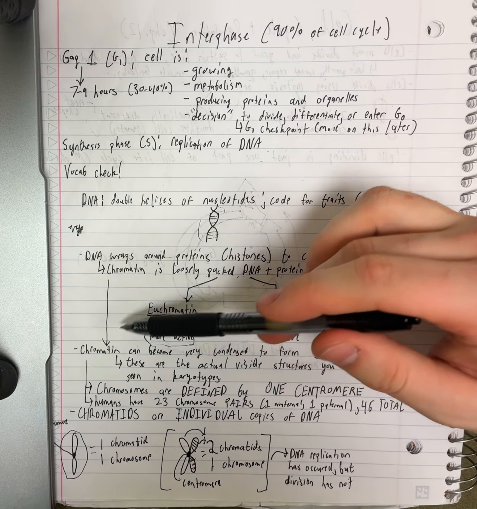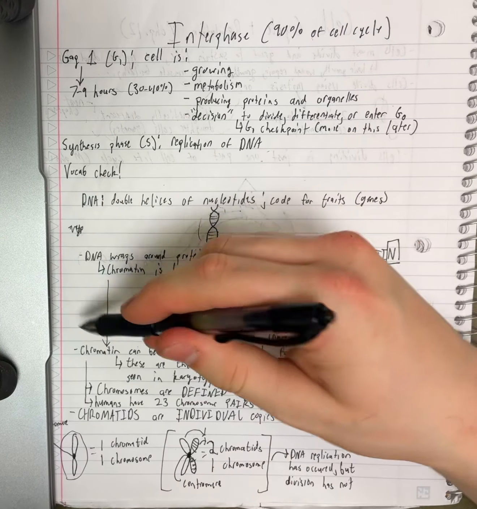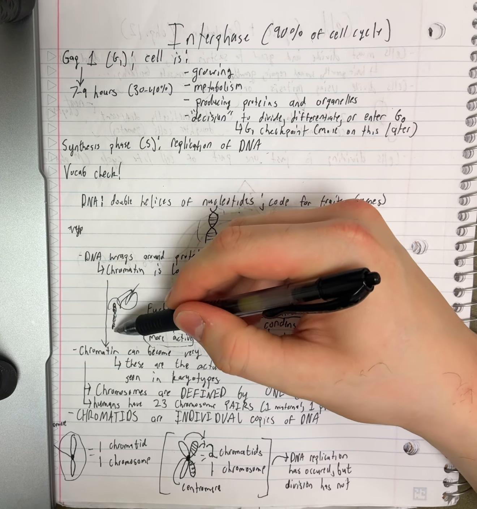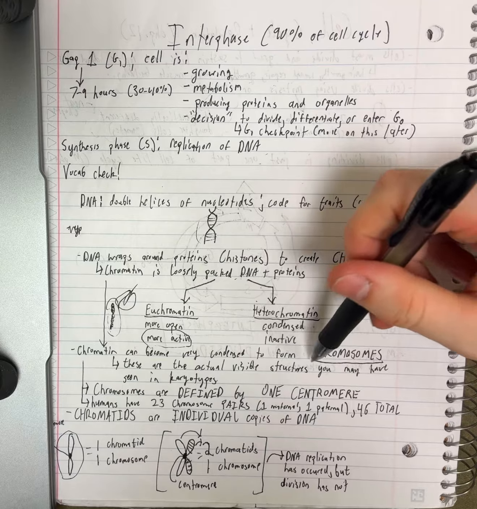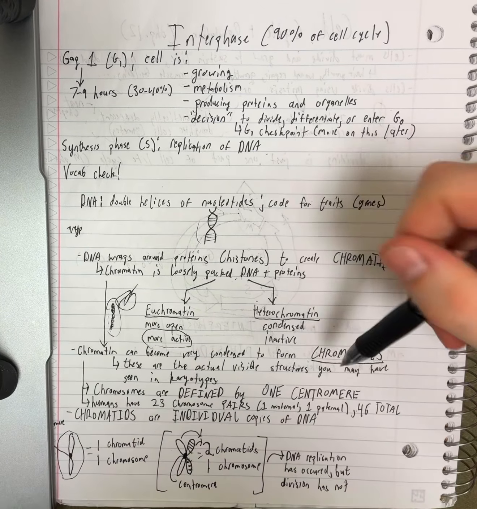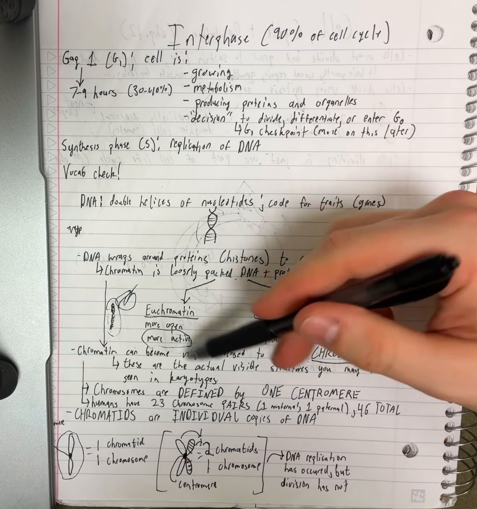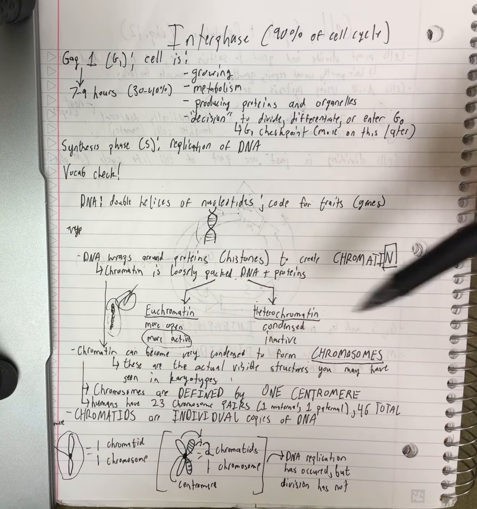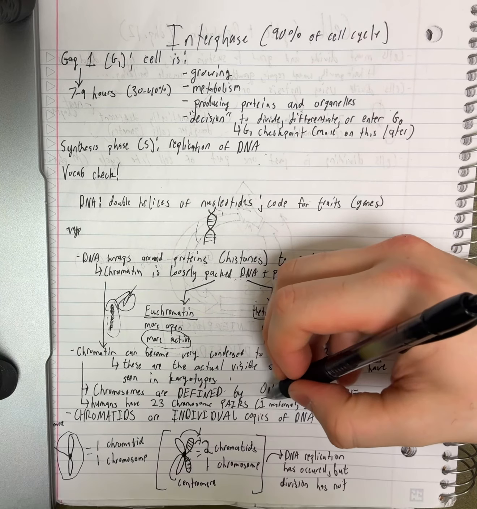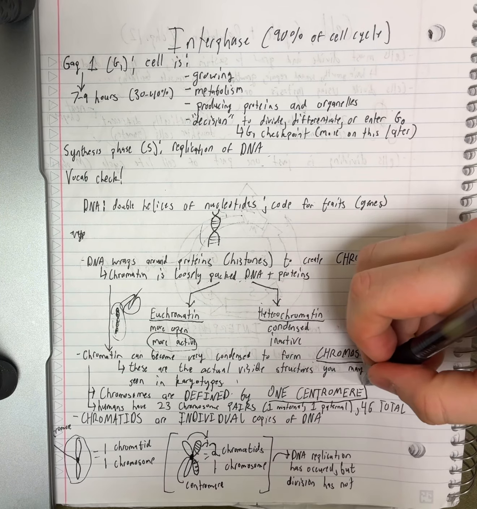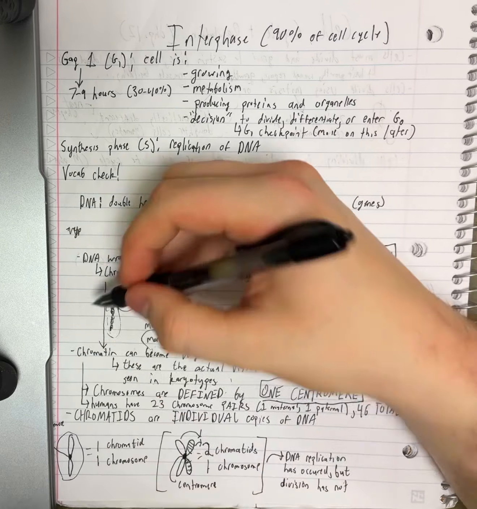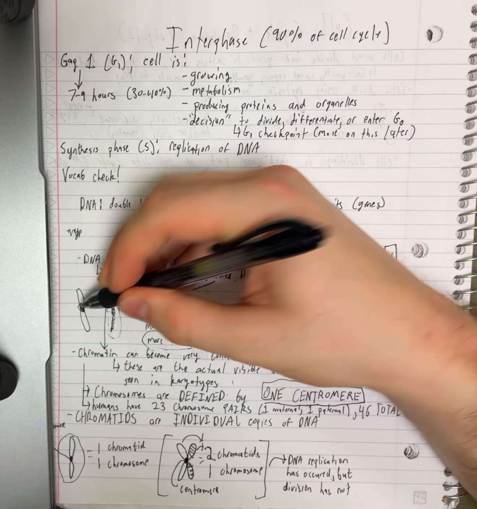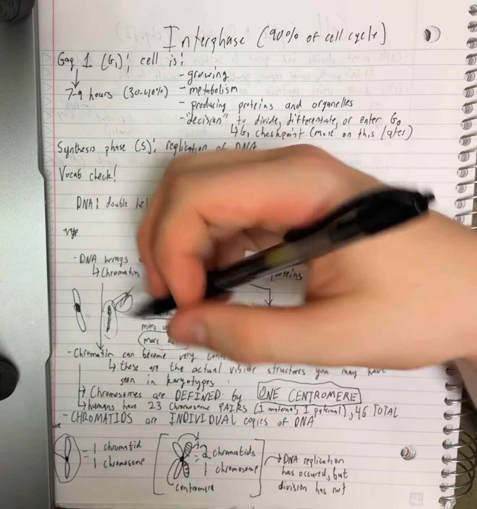So then we have this chromatin, which is just kind of like a loose mess of stuff, and when we pack it even tighter, it's going to form something like this, and that's going to be a chromosome. So chromosomes are the physical things that you would see in a karyotype graph. Chromosomes are defined by a structure that has a single centromere, and the centromere of a chromosome is the middle region which allows it to bind to things. So this would be one chromosome.